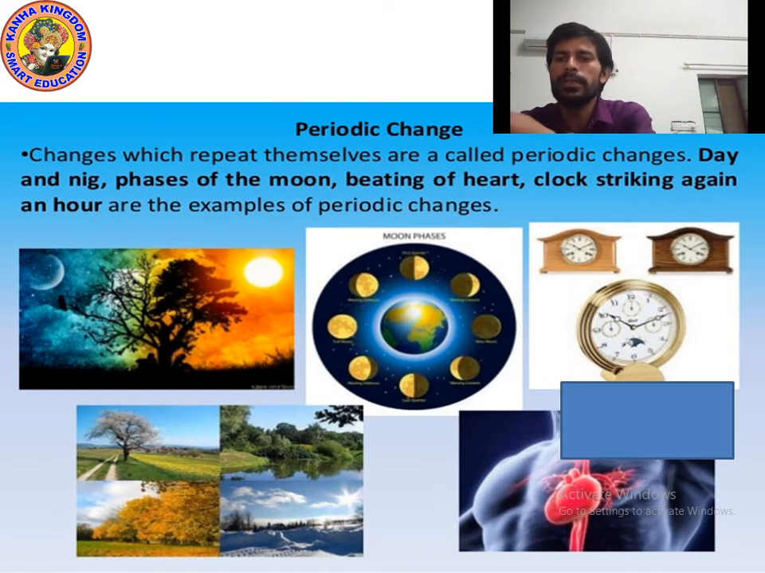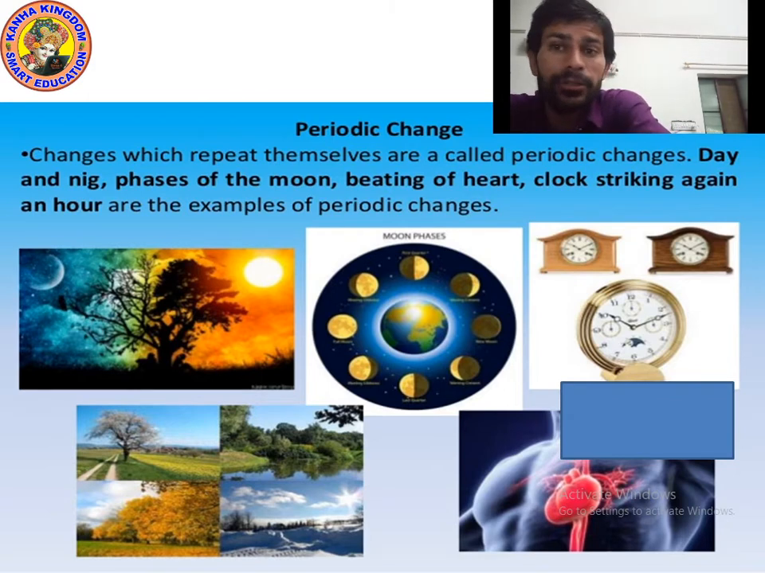Now please look at the picture. Look at the picture carefully and tell me what they are showing. In the first picture, you can see a tree, the sun, and the moon. So it is showing the change in day and night. Day and night change automatically: after 24-hour night, then again after 24-hour day. Am I right?